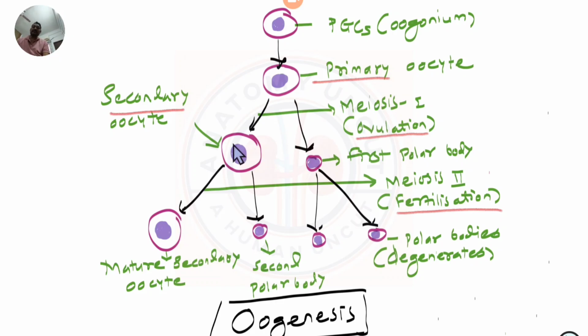And then you have the secondary oocyte which remains arrested in metaphase 2 till there is fertilization. After the fertilization only, the oogenesis completes with the extrusion of the second polar body, and immediately this will form the female pronucleus inside that. When there is a male pronucleus, they will form a zygote. So oogenesis technically completes after the fertilization and it starts before the birth. During the third to fourth month, oogonia are formed. They repeatedly undergo mitosis. They form the primary oocyte which remains arrested in the meiosis 1 diplotene phase.